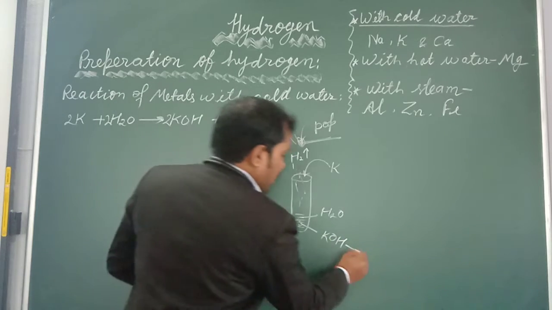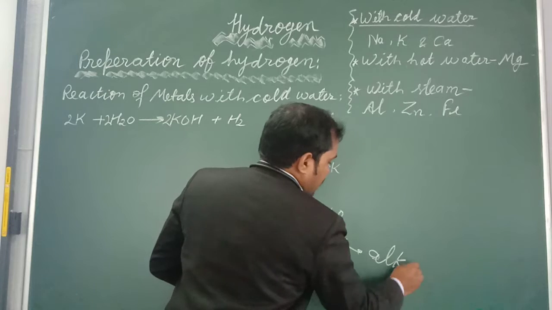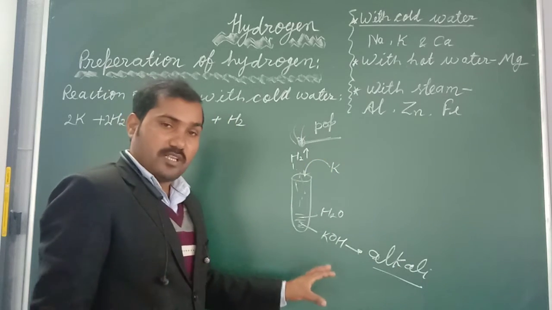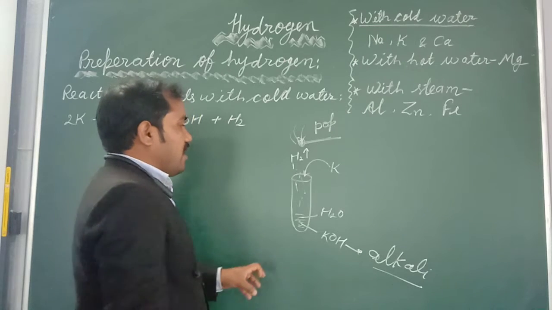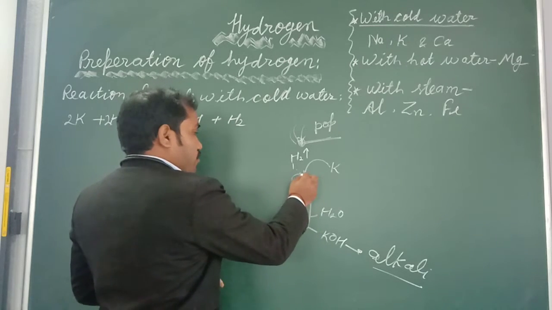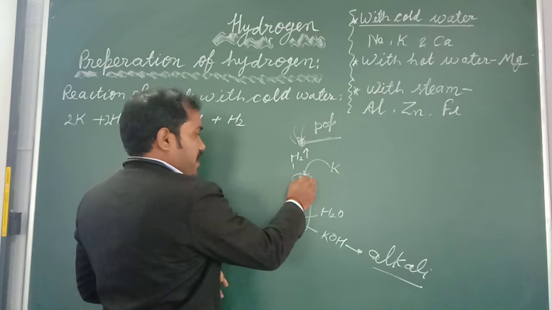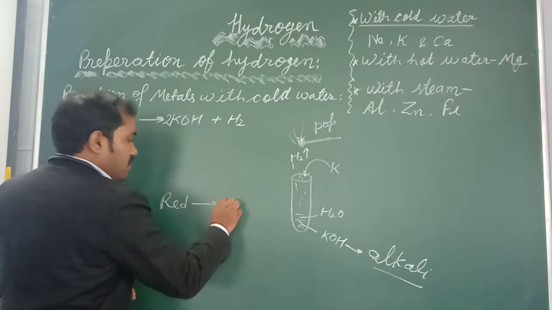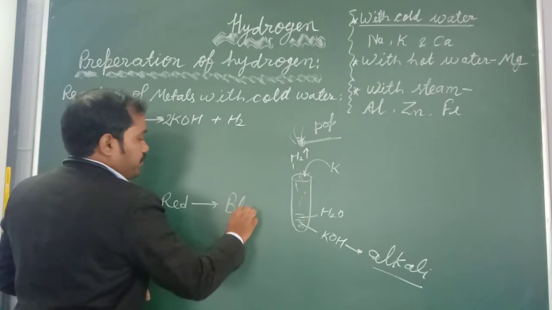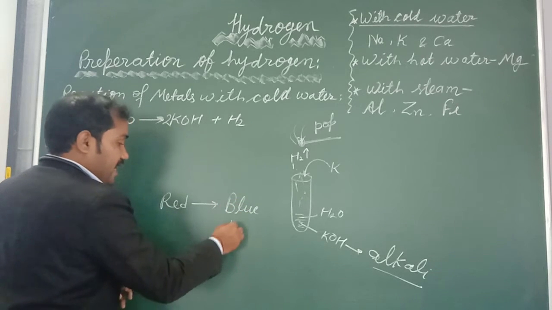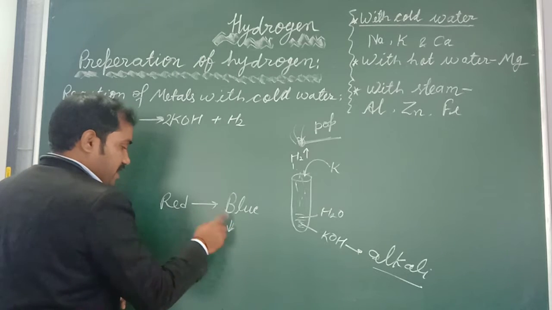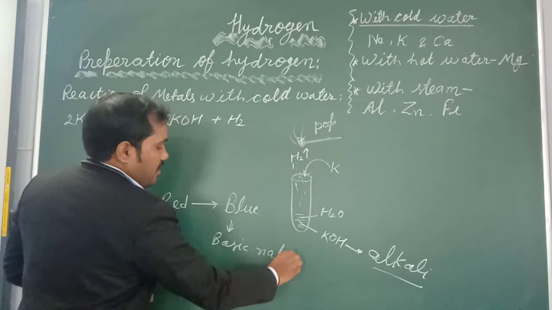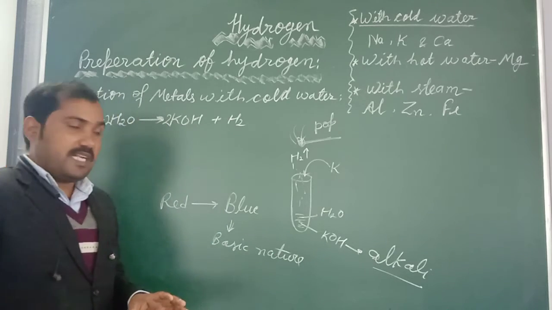It is alkali, which means water soluble base. When you bring red litmus paper to the mouth of the test tube, the red litmus paper will turn blue, which indicates the basic nature of the solution. Is this clear, my dear?